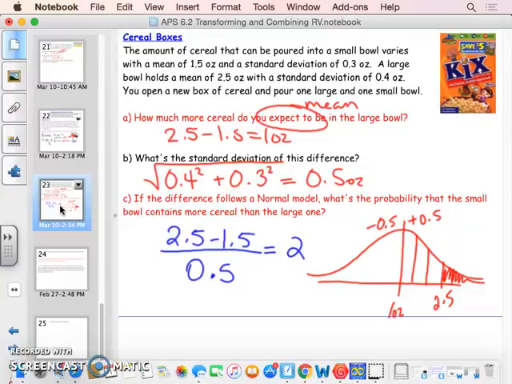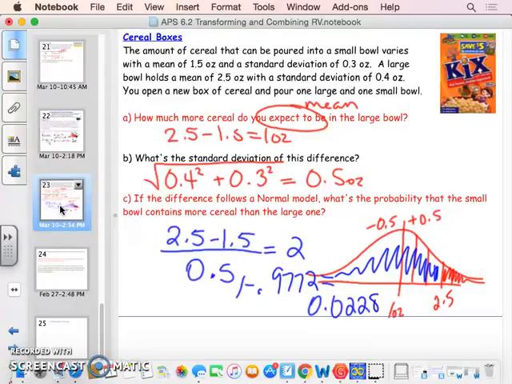So then again, you go to your table. When you look the table up, you get 0.9772. And again, that would be for everything that's less than. That's the probability that the small bowl is going to have less than the large bowl, right? And so there's really a small percent. You subtract it from 1, and you end up with 0.0228, and that represents this little part right here. That's your small bowl containing more cereal than the large bowl.